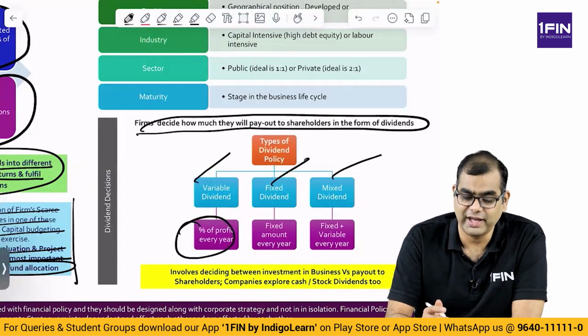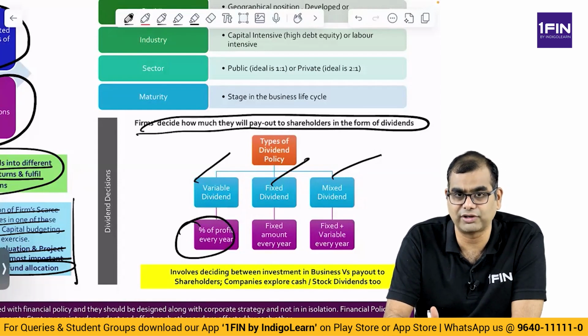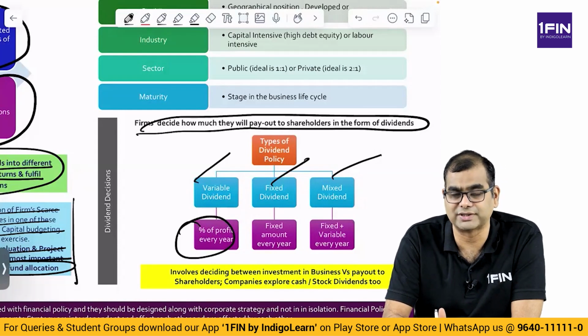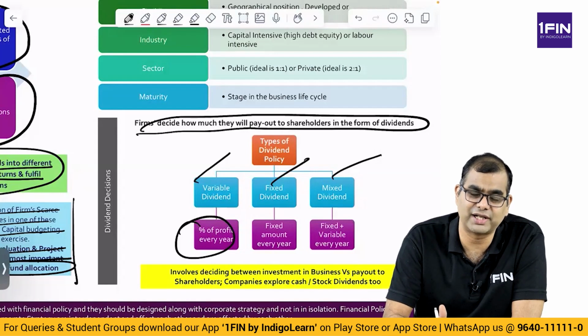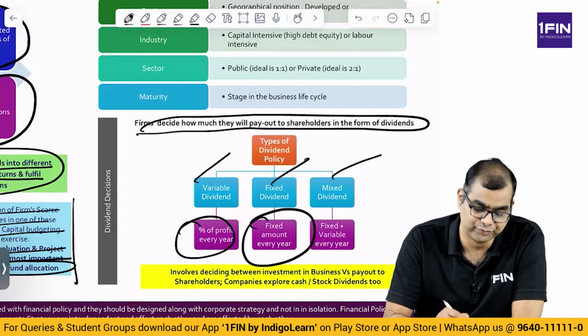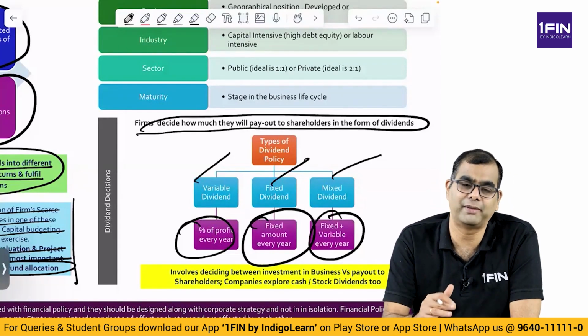Then you have a fixed amount. Last year I paid 100 crores as dividend. This year I'll pay 110 crores. Next year 120 crores. Or last year, on an EPS of 10 rupees, I paid 7 rupees. This year I have to pay 8 rupees. I don't know what the EPS is, but I have to keep my dividend per share either stagnant or increasing. That is called fixed dividend, where you keep it fixed. Then you have fixed and variable dividend. That is, some element is fixed, and some element, depending on profitability, I will pay more or less.